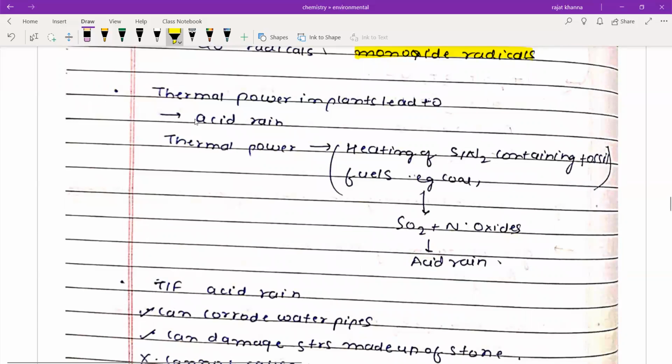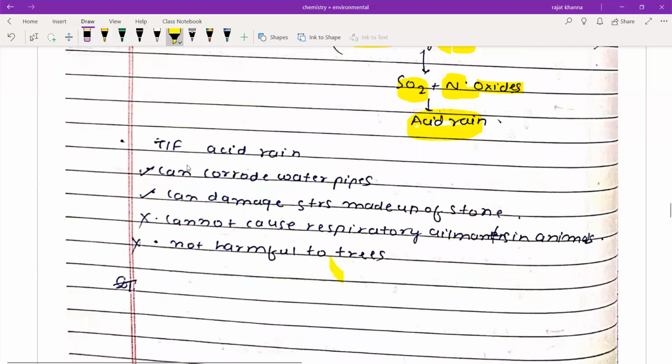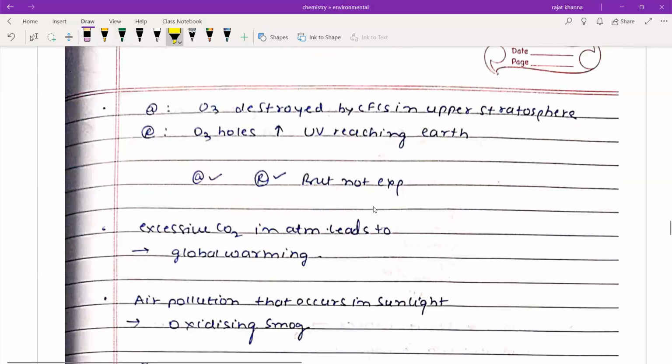Thermal power plants lead to acid rain. Thermal power is heating of sulfur, nitrogen containing fossil fuels, for example coal, giving SO2 plus nitrogen oxides, which will form acid rain. Now we have to say true or false about acid rain. Can corrode water pipes? True. Can damage structures made up of stone? True. Cannot cause respiratory ailment in animals? This is false. It will cause. Not harmful to trees? No, this is harmful to trees.